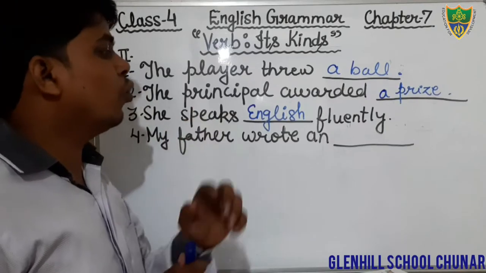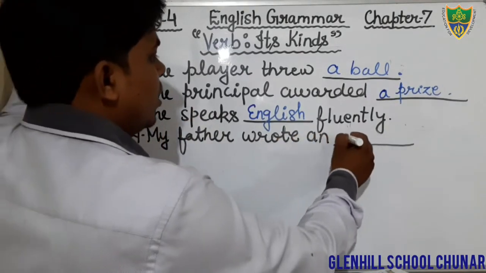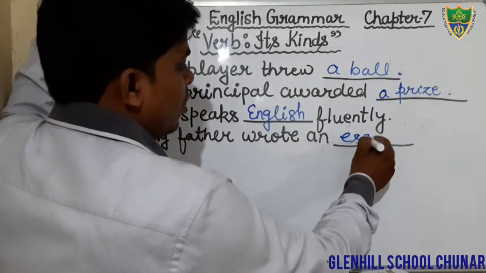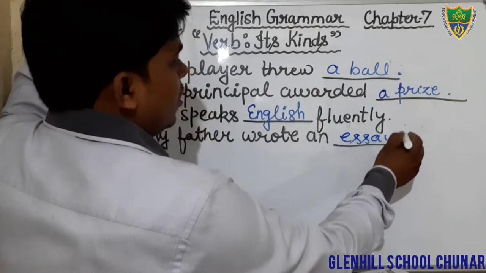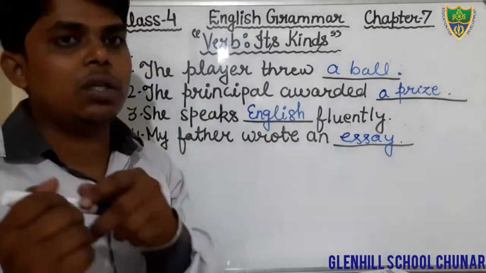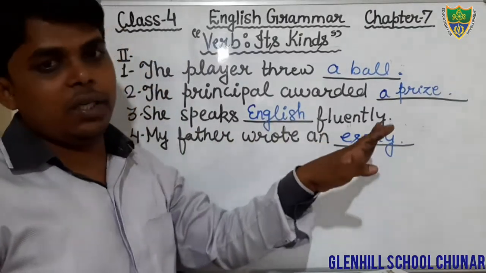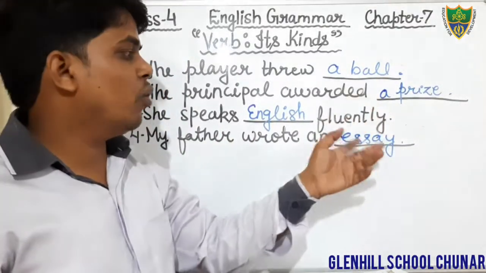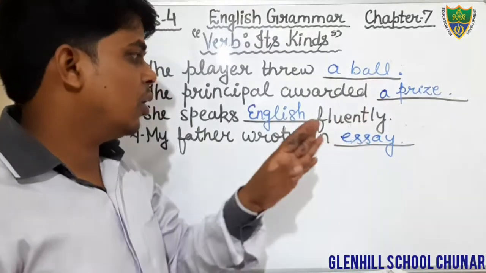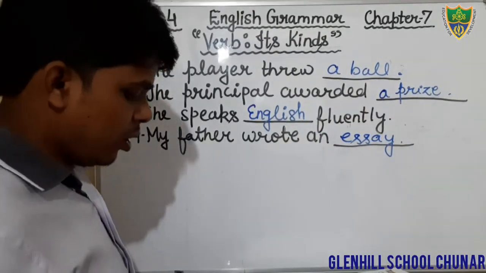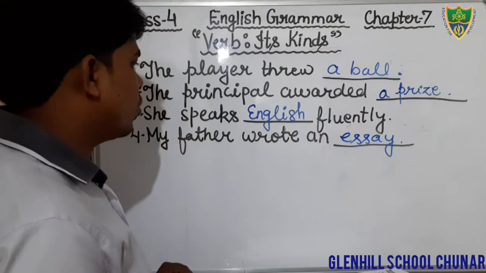My father wrote an AC. You can fill the word AC. Students, that is the most suitable and appropriate word to fill in the blank. Come to the next question.